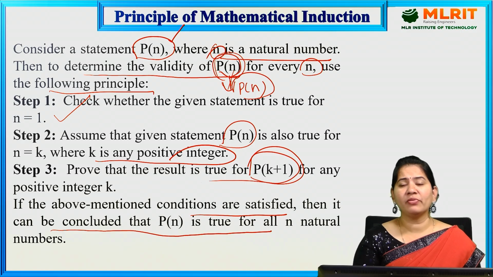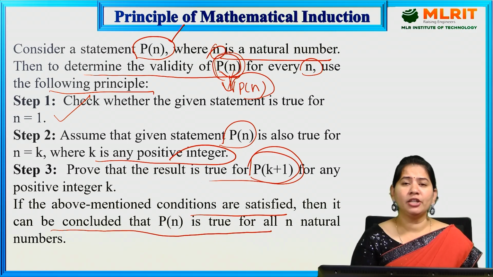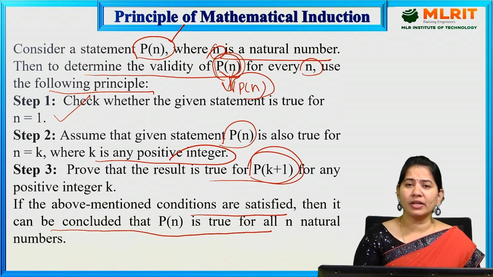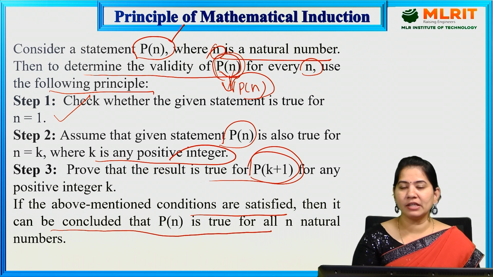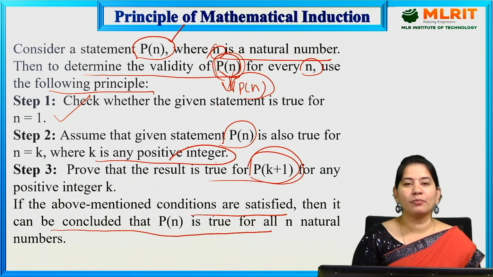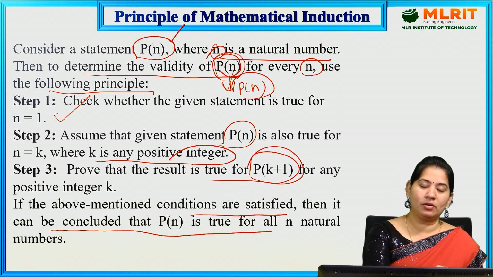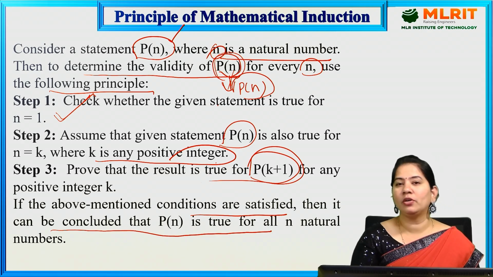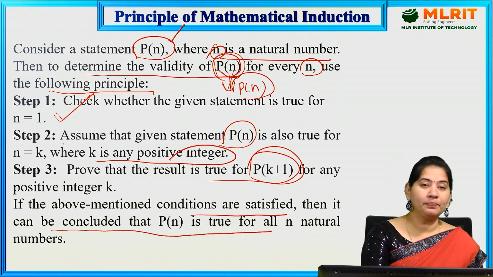Means the principle of mathematical induction is nothing but you are going to check whether the given statement P of n is true for all the natural numbers. If you want to prove that, you have to check these three conditions, that is step 1, 2, 3. The first step is you have to check whether P of n is true for n is equal to 1 or not. If it is true for n is equal to 1, then you go for the second step.